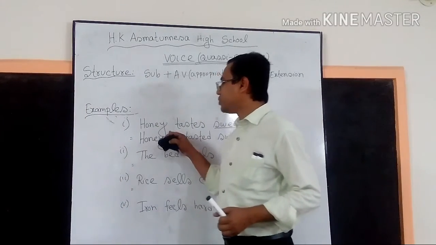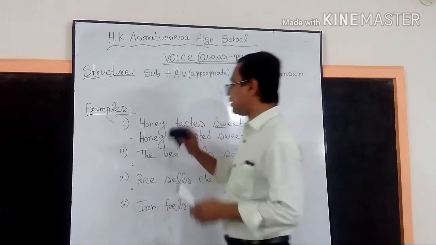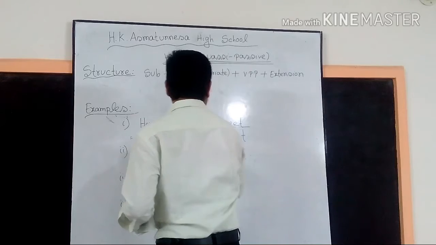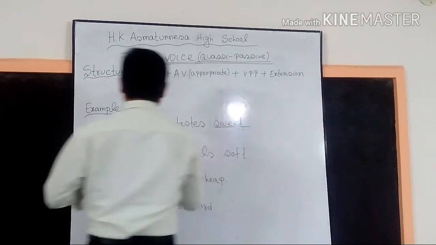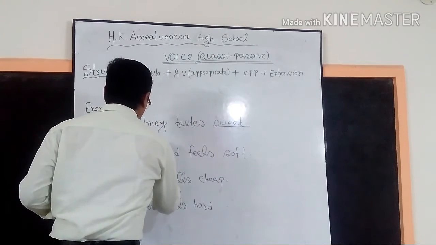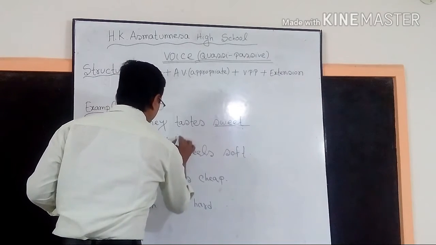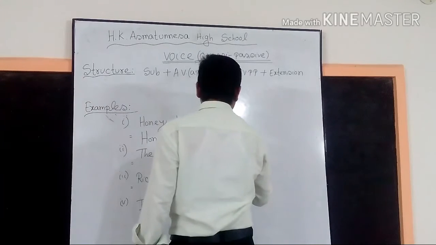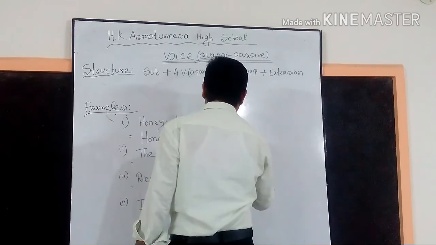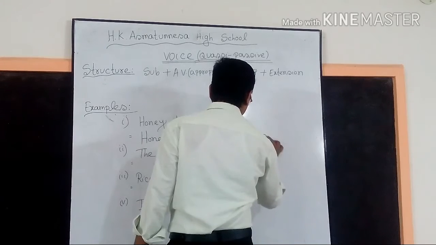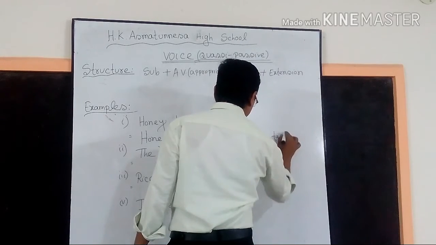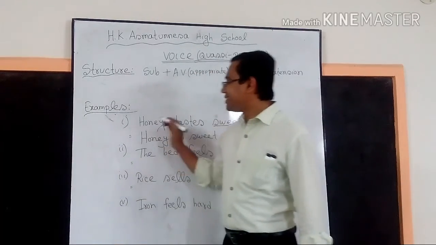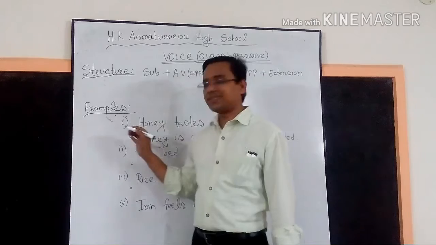I can make it quasi-passive in another way, like: Honey is sweet when it is tasted. We can make this sentence, like this active voice into passive voice in this way.